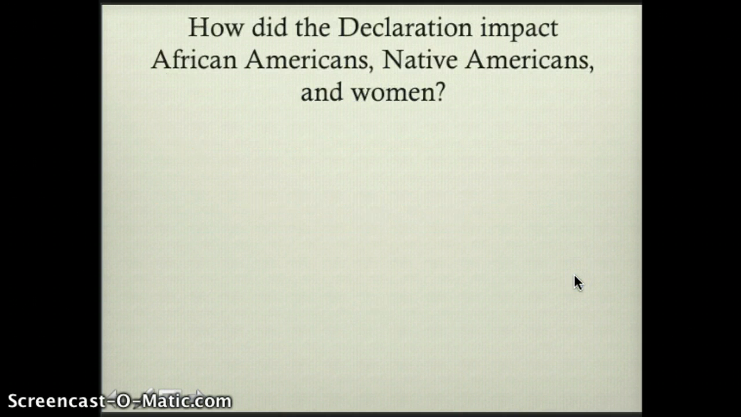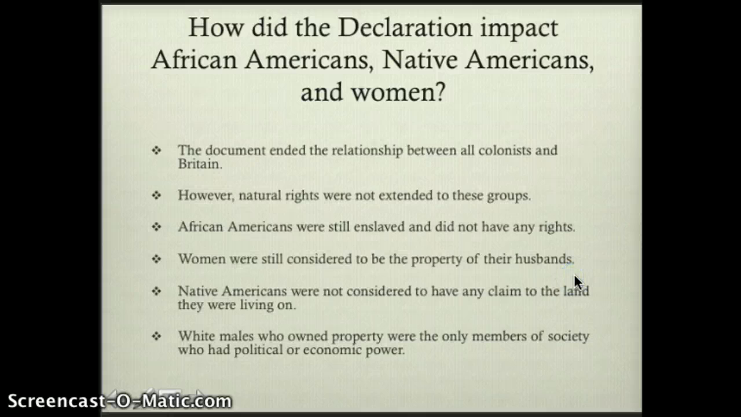How did the Declaration affect African Americans, Native Americans, and women? Although the document ended the relationship between all colonists and Britain, the most famous part was not extended to these groups: life, liberty, the pursuit of happiness. At this time, those groups were left out of that idea.